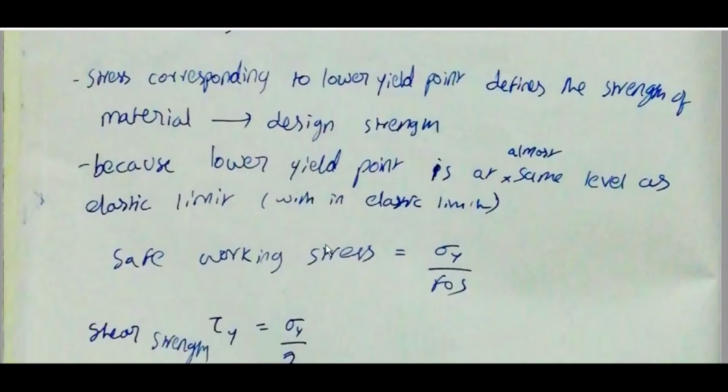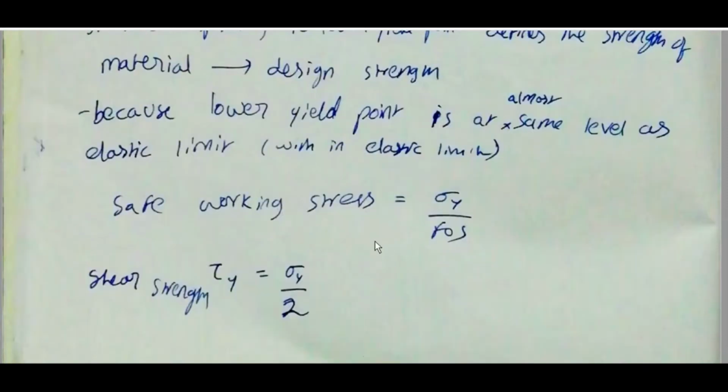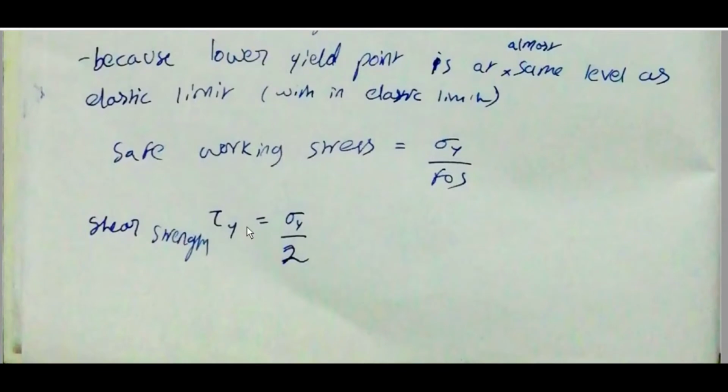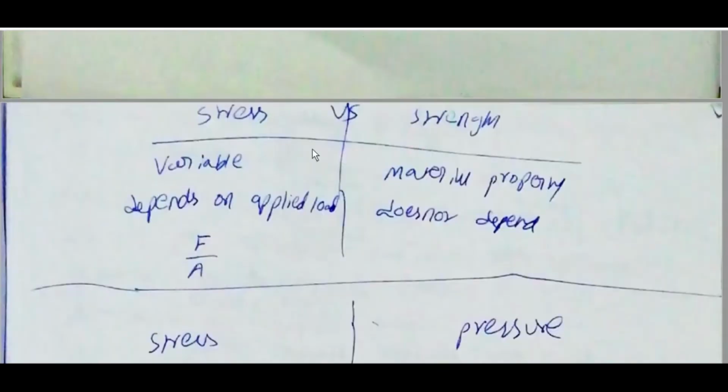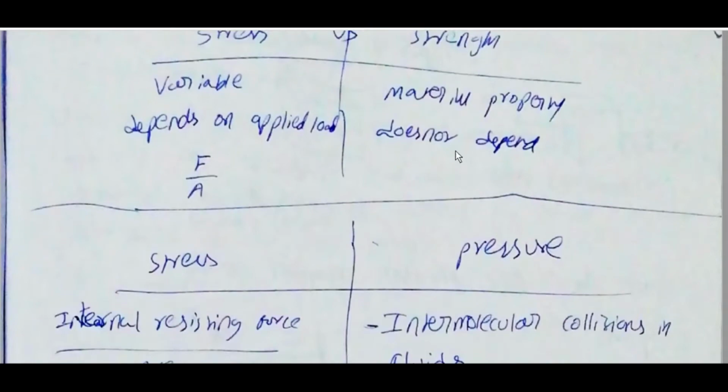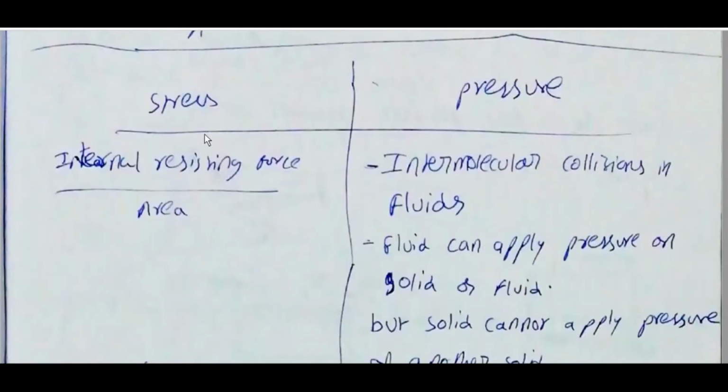Safe working stress is equal to sigma y by FOS, the factor of safety. Shear strength tau y is equal to sigma y by 2. Stress versus strength: stress is variable and depends on the applied load, F by A. Strength is a material property and does not depend on force. Stress is the internal resisting force by area.